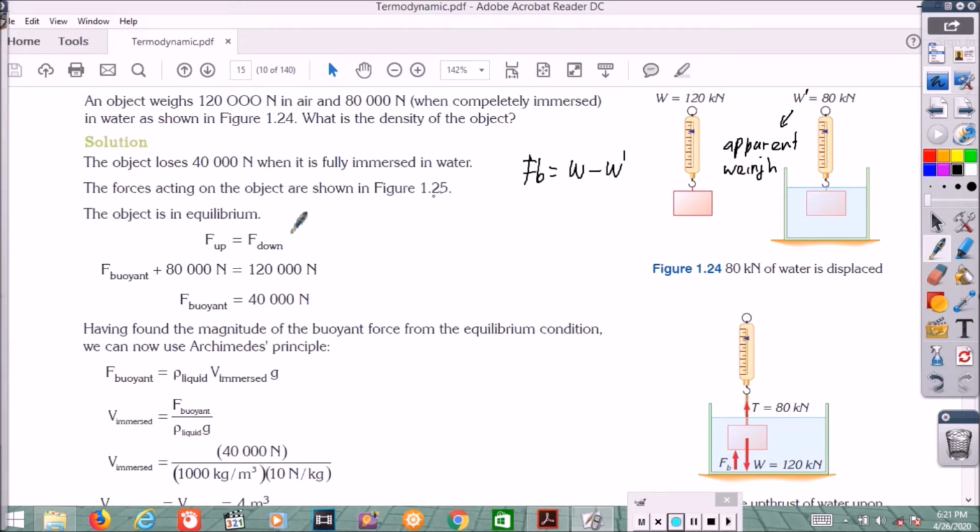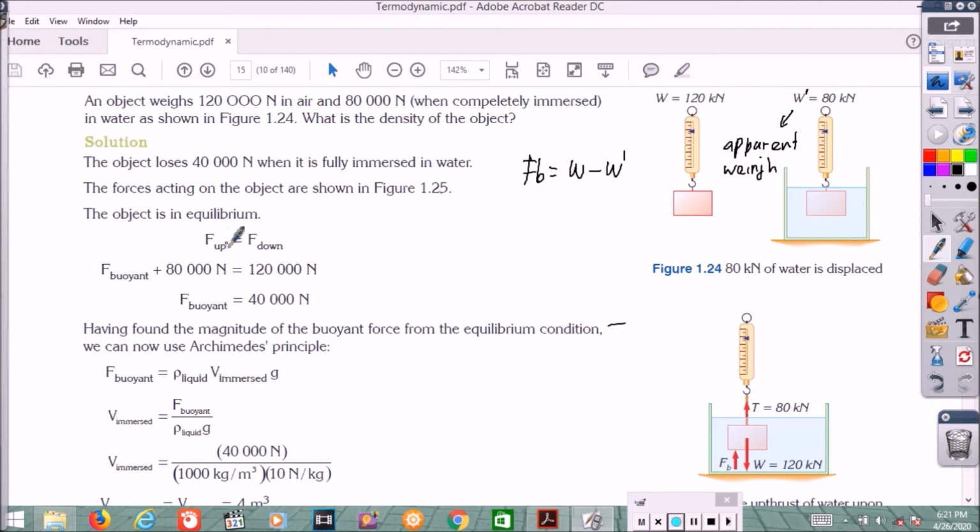The object loses 40,000 Newton when it is fully immersed in water. The forces acting on the object are shown in figure 1.25. Here there is the weight, and then the buoyant force inside the liquid, and then there is the tension. The tension reads 80 kilonewton, so the buoyant force itself should be 40 kilonewton.